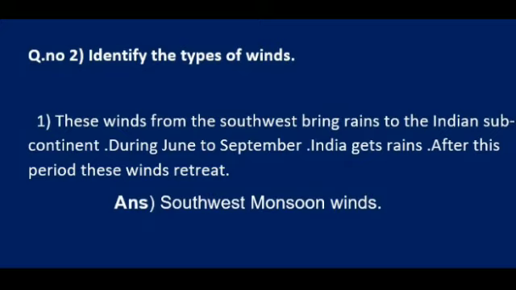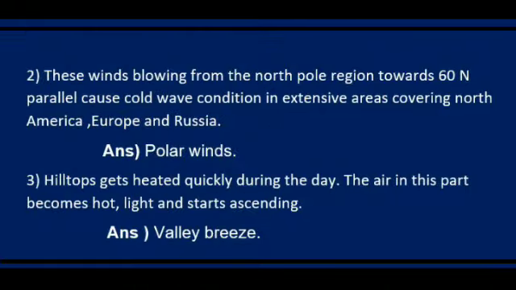This wind is known as southwest monsoon wind, because it starts blowing from the southwest to the northwest. That's why it is known as which wind? Southwest monsoon winds. Understood? Let's see the second question.